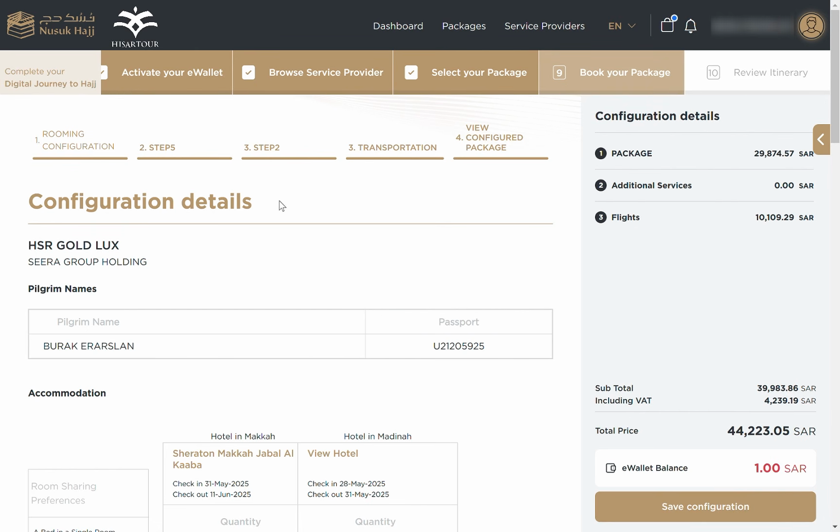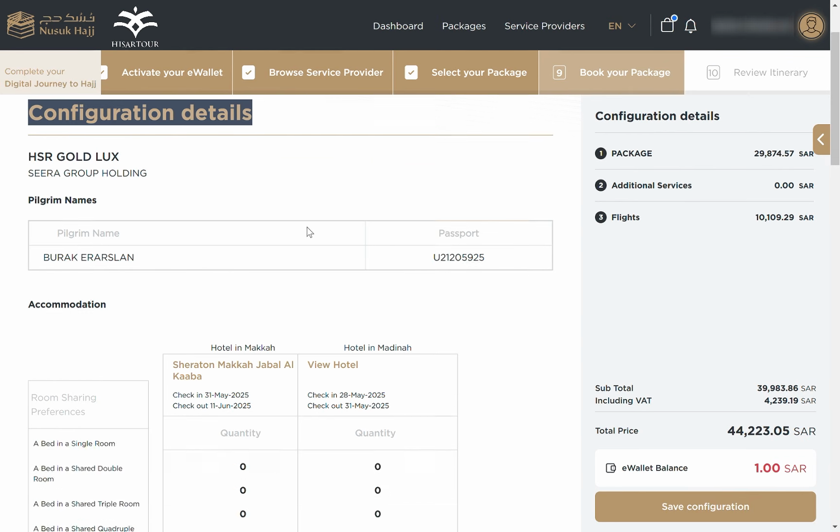So here's the summary of your details. Here is the total amount the package is going to cost you. The package amount is 29,000 Riyal and the flights are going to be 10,000 Riyal, and the total is going to be around 44,000 Riyal. And in your eWallet right now, we have 1 Riyal. So at least this is supposed to be more than 45,000 Riyal to be able to purchase the package. Since it is lower than this amount, it is indicated in red here.